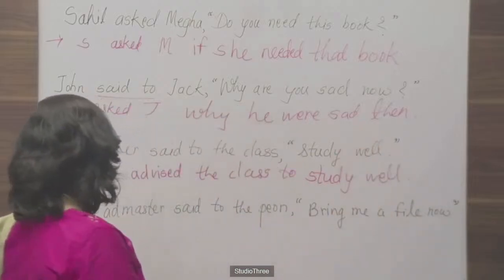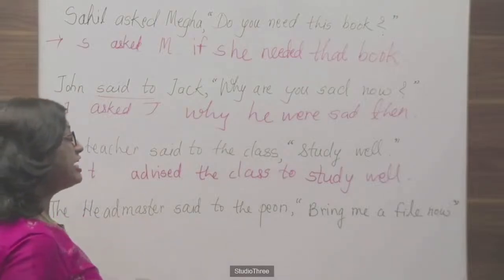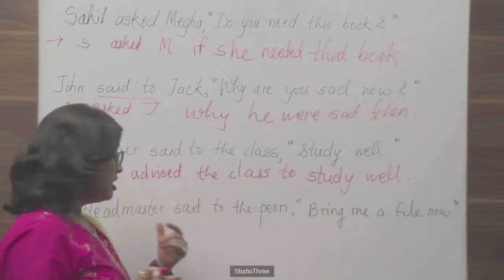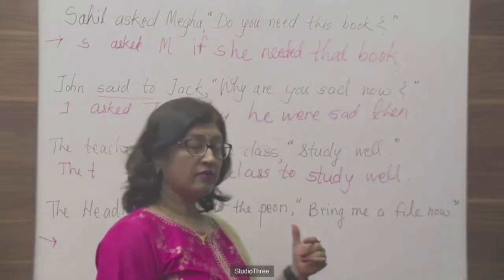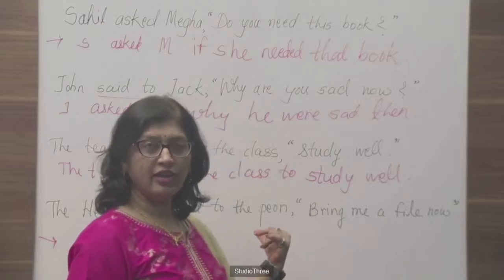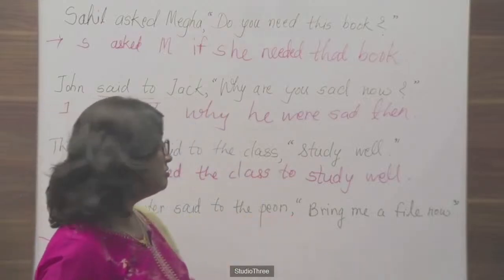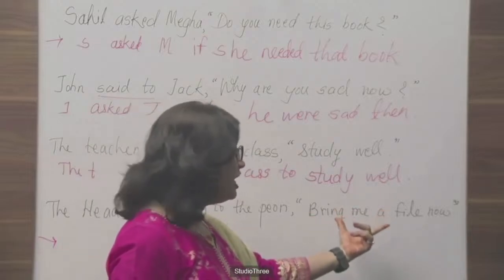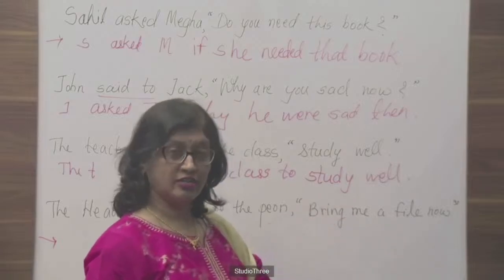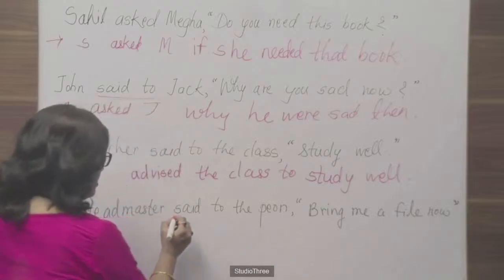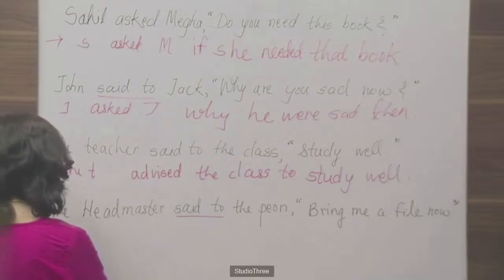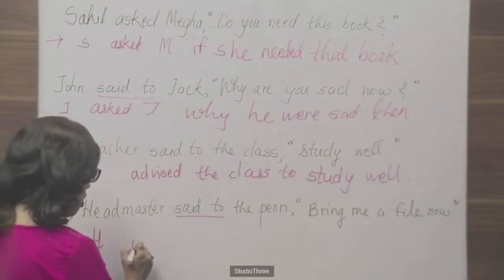Then next, the headmaster said to the peon, "Bring me a file now." You see, guys, first of all you should understand the relation between the speaker and the listener. Here the headmaster is the authority over the peon. Here it is an order, so you can use the reporting verb "ordered". The headmaster ordered the peon.